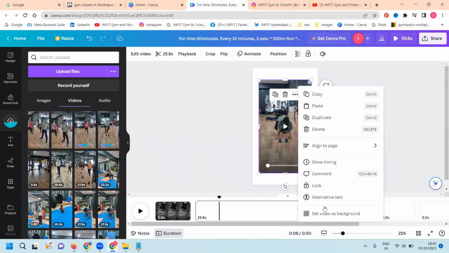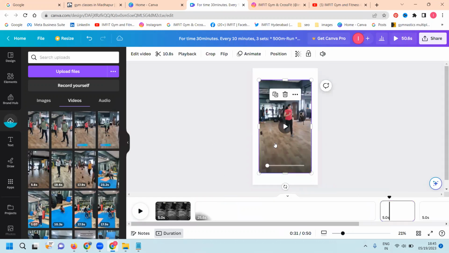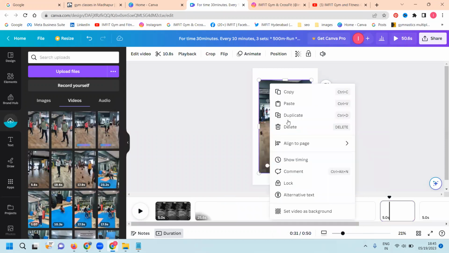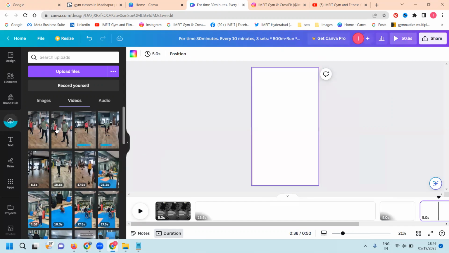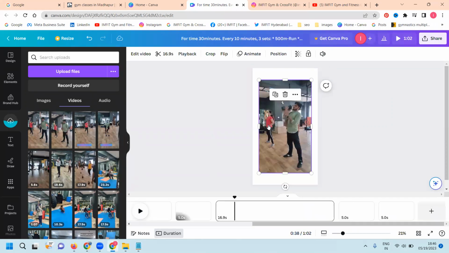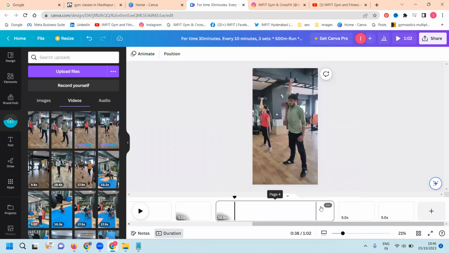Just set it as a video background. Next screen, set as a video background. Just do it for one screen selected. Whatever video you selected, we can select it with this simple set as a video background.